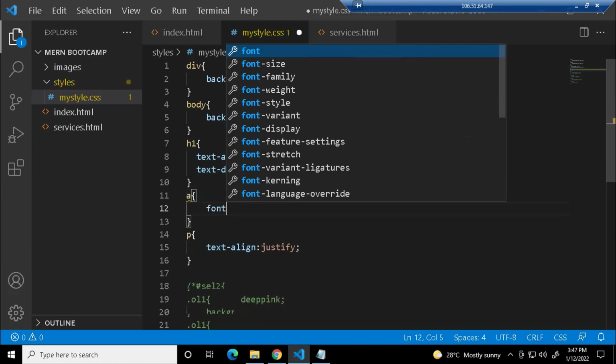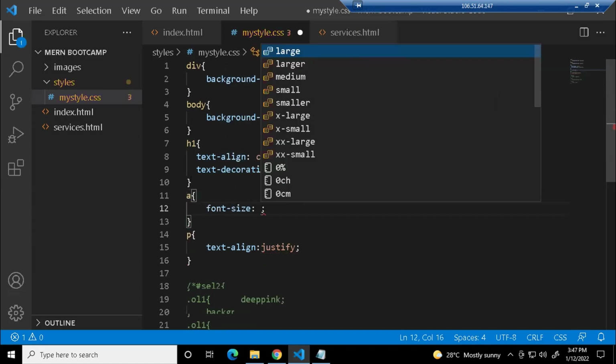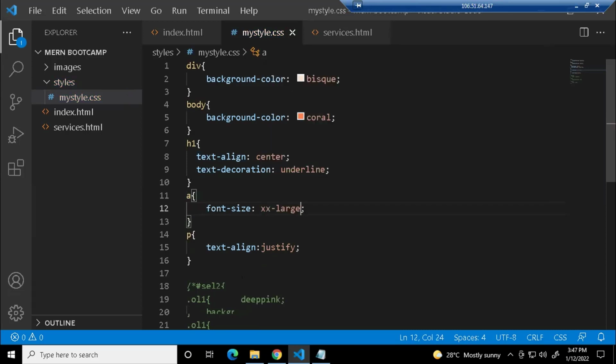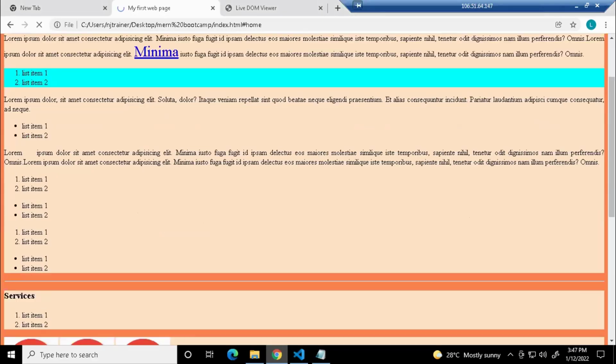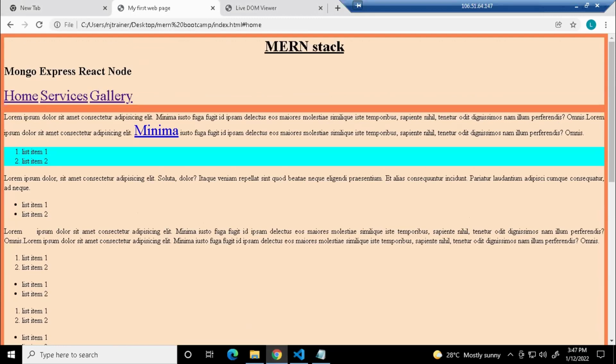So I can give font size. Okay, you have different conventions: large, extra large, small, medium. I can give extra large. Save it. See, all your links are somewhat bigger, right?